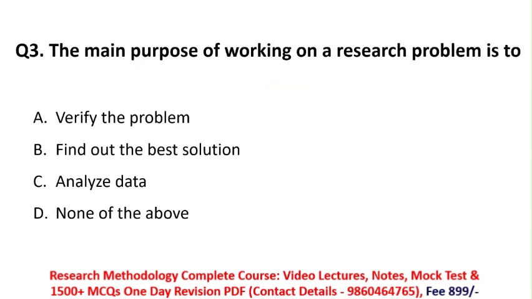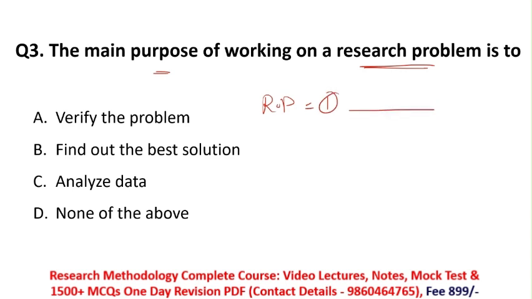Next. The main purpose of working on a research problem is to. So what they are asking is, what is the purpose of working on a research problem? Remember, suppose I have some research problem. At a time I can select only one problem.